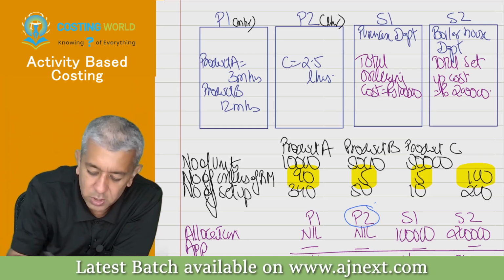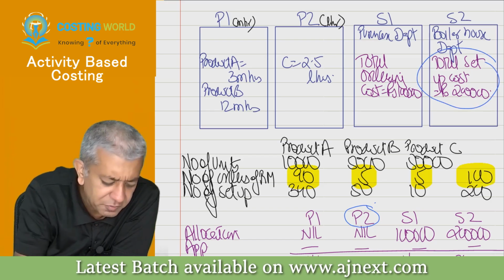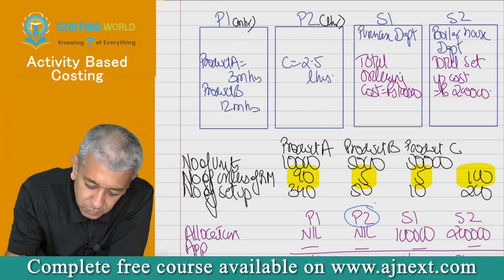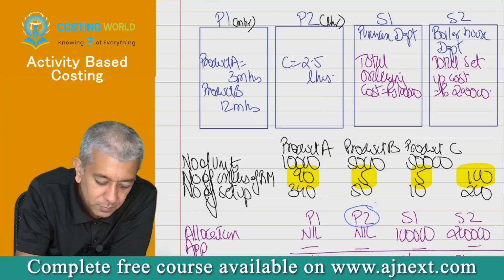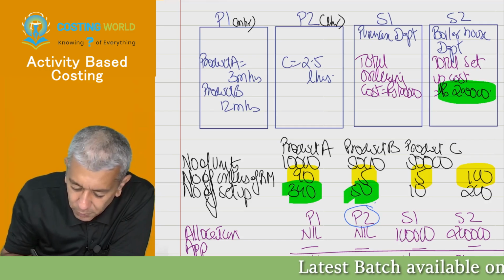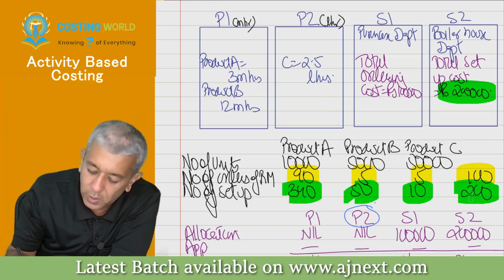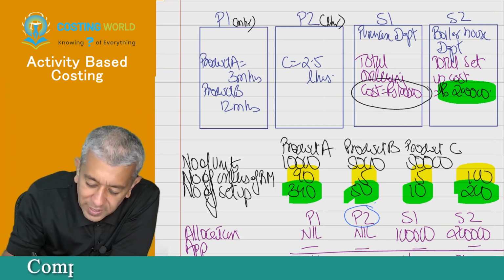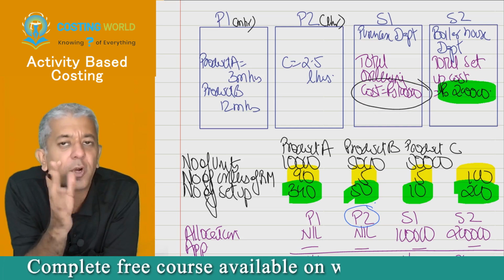Then setup cost will get incurred whenever, in this case, we set up the machines. We will set up the machines 340 times for product A, then 50 times for product B, 10 times for product C, in all 200 times. You all will understand total ordering cost of 1 lakh rupees will depend upon the number of orders, no?